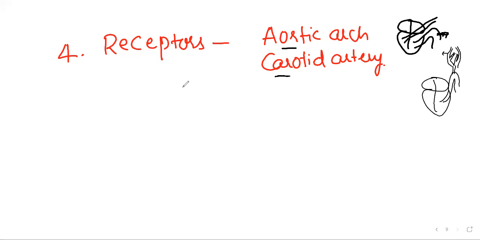Okay. So what can it do? Location. We already said the location. Aortic arch and carotid artery is itself the location, isn't it? But for formality, I am writing it here: aortic arch and carotid artery. Okay. Then function.